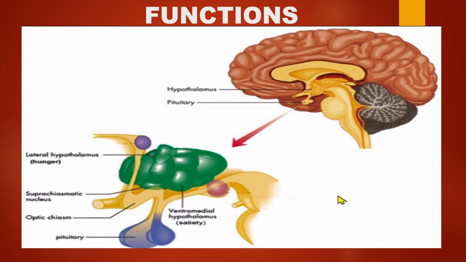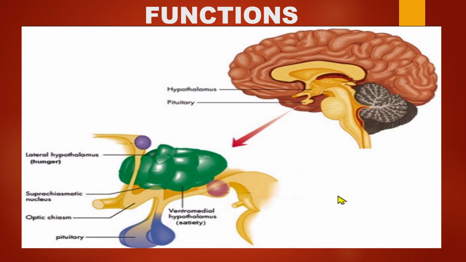Three main systems which are subserved by the hypothalamus are the endocrine system, the autonomic nervous system, and the limbic system. All three are very important in the maintenance of the body. Functions: the main function is homeostasis, that is, it is involved with food intake, metabolism, water intake, thermoregulation, the biological clock or circadian rhythm, and reproductive or sexual behavior, etc. Everything comes under homeostasis, and the maintenance of homeostasis is the main function of the hypothalamus.